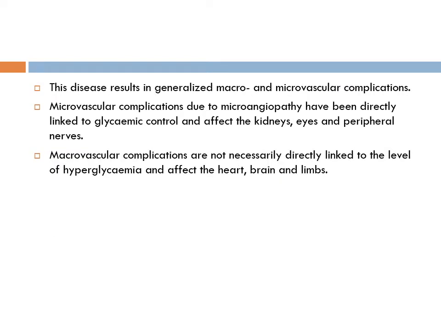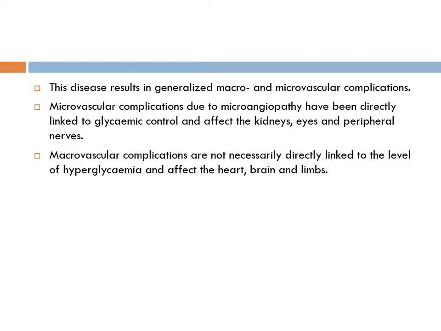The basic pathophysiology of the disease is characterized by generalized macro and microvascular complications. So, diabetes affects both macro and microvascular structures of the body. Microvascular complications are due to microangiopathy. They are directly linked to glycemic control, and they affect kidneys, eyes, and peripheral nerves. Whereas macrovascular complications affect the heart and brain. So in short, these are the target organs.